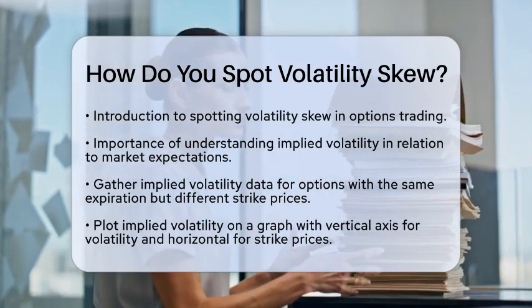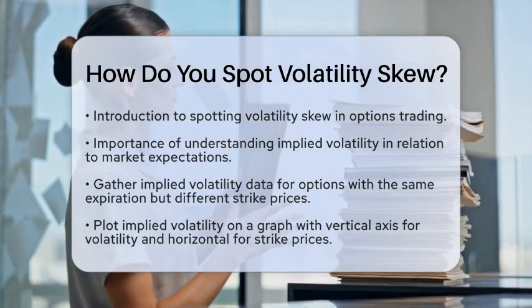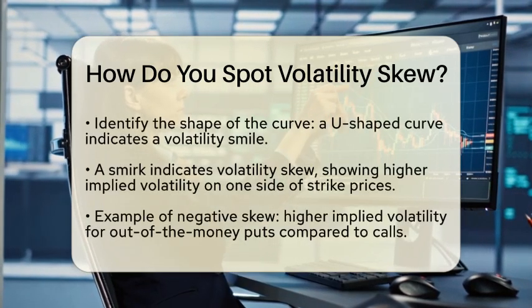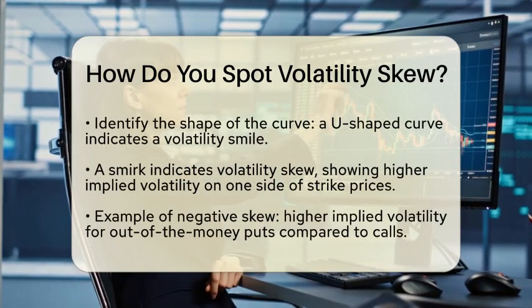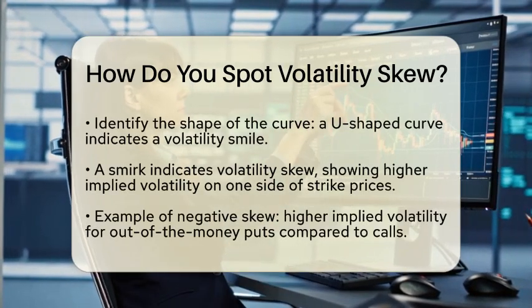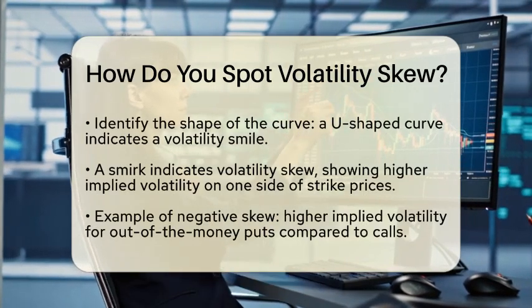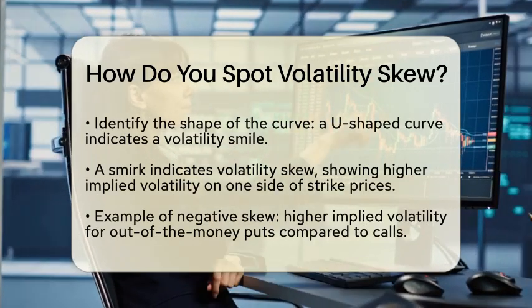Next, look at the shape of this curve. A volatility smile appears as a U-shaped curve. In this case, both deep in-the-money options and out-of-the-money options have higher implied volatility compared to at-the-money options. On the other hand, a volatility skew, often called a smirk, is an asymmetric curve.